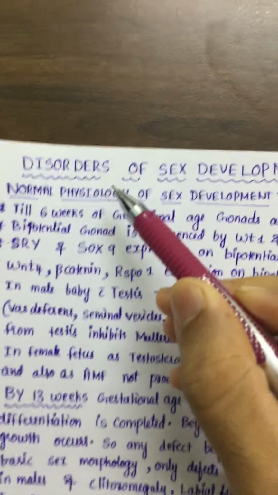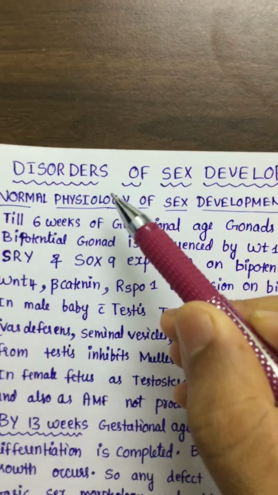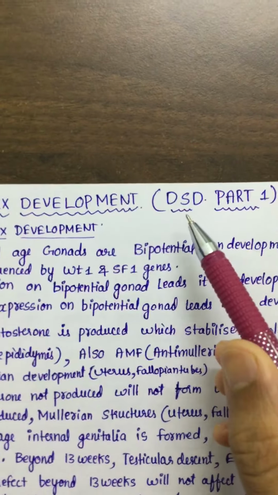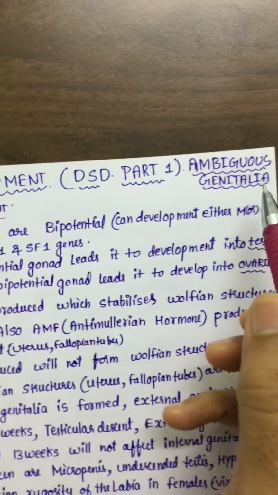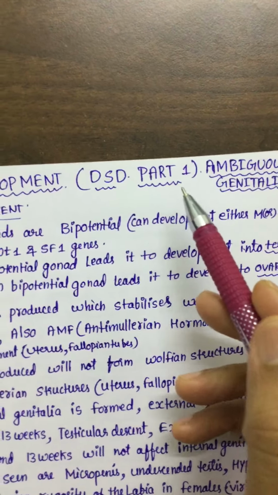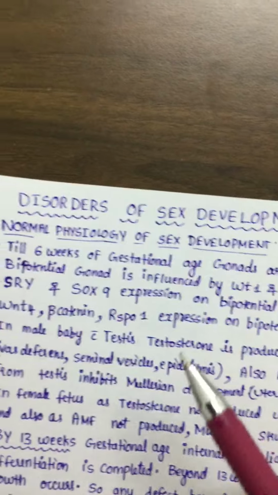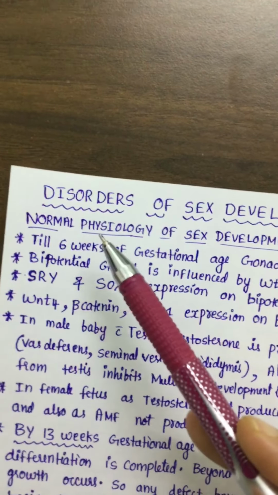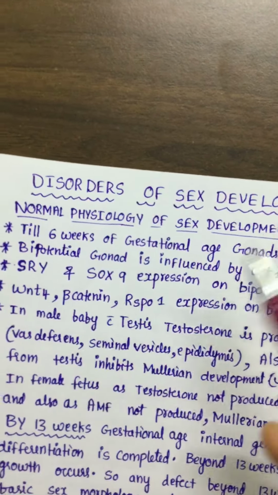Today we will discuss the disorders of sexual development, also called DSD or ambiguous genitalia, Part 1. First we will see the normal physiology of sex development.